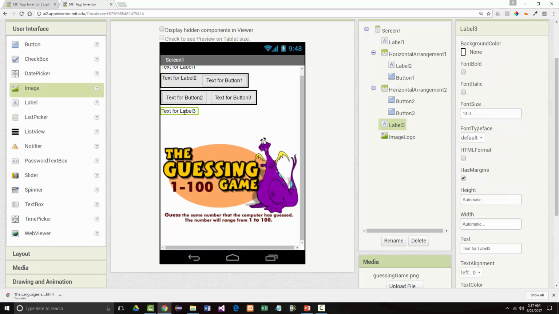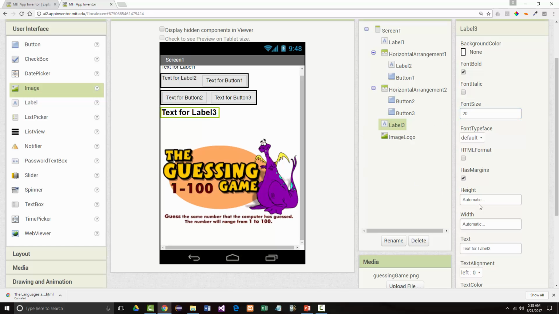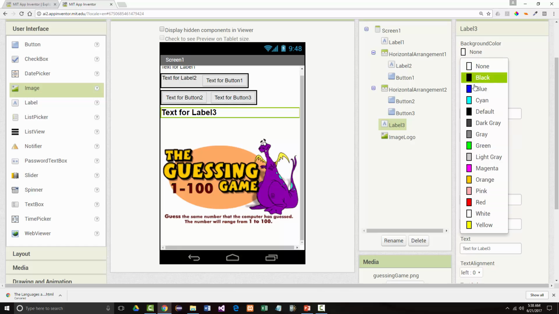This label that's right here, we're going to do a couple things with it. First, we're going to bold it. Second, we're going to change the size to 20 pixels. Next, we're going to set its width to fill parent. We don't need text in it right now, but to make sure we see that it's there, let's change the background color. How about a cyan?